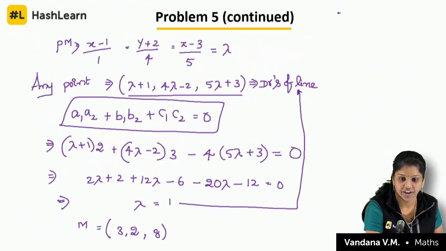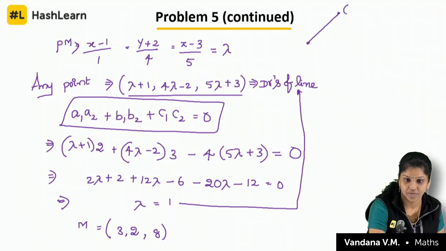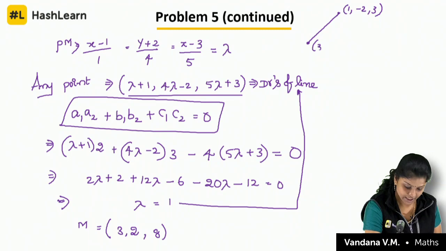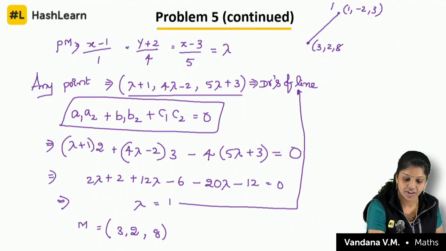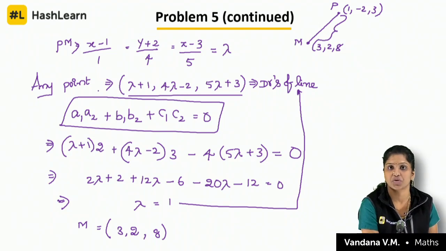Now the question is converted like this. The distance between the point (1, minus 2, 3) and the point (3, 2, 8). This is P and this is M. So first find out the distance between these 2 points.